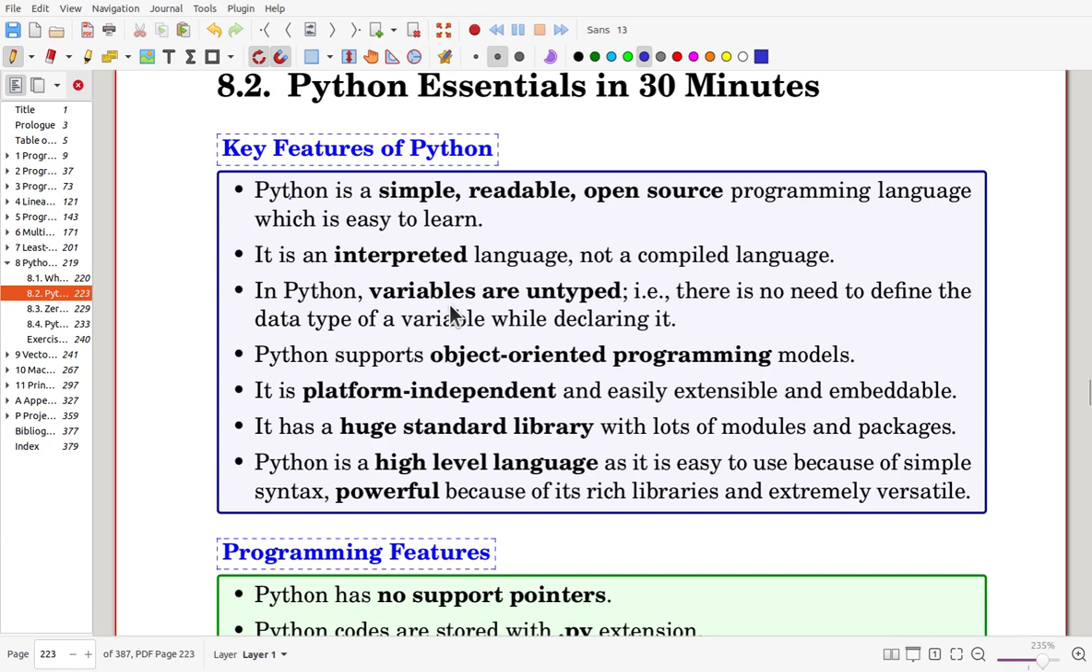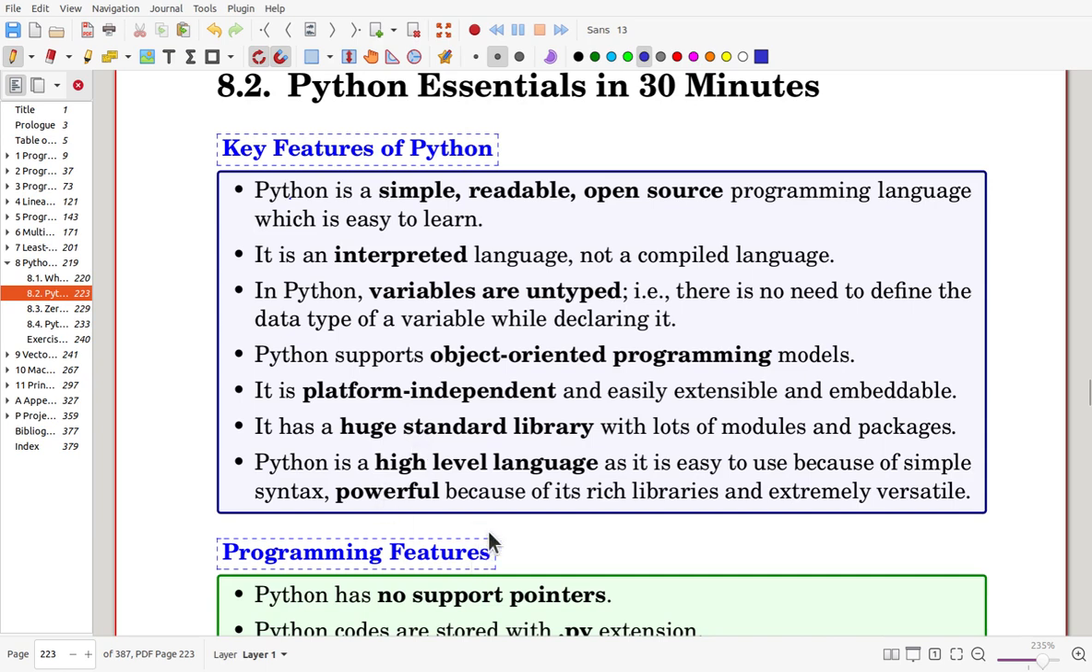And variables are not typed. That means you don't have to declare variables earlier than their use. Python supports object-oriented programming models. It is platform independent, which means that it can be used on Linux systems, Windows systems, and Mac. It has a huge standard library.